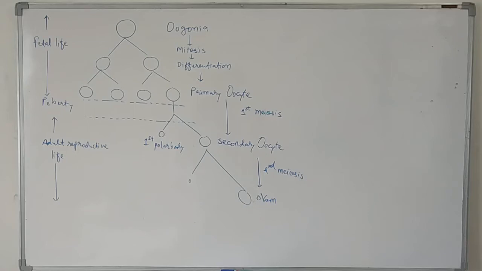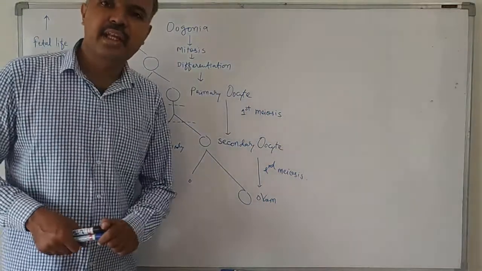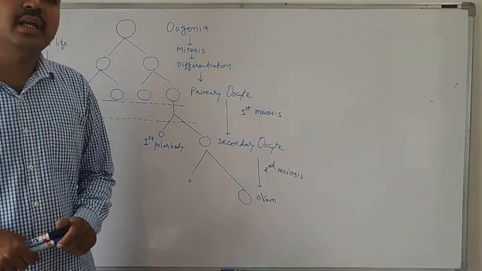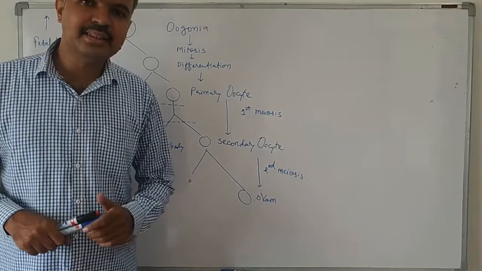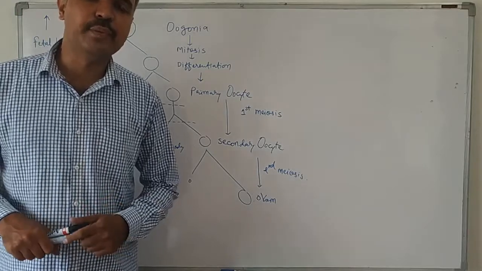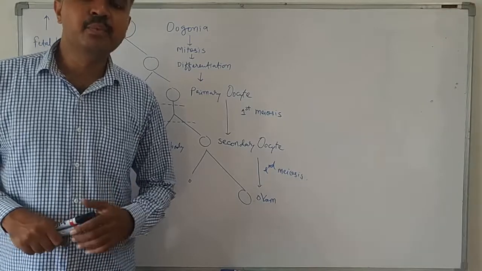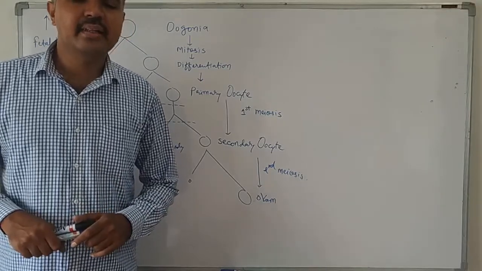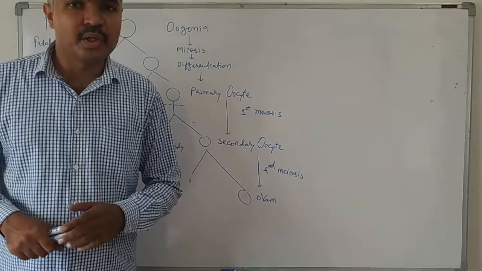Hello students, in the last video we were learning the process of oogenesis, and we said that oogenesis begins during the embryonic life of the female fetus, and soon after its beginning it gets arrested and remains in the arrested state for 13 to 14 years, and then it restarts when puberty is attained, and then the process continues throughout the reproductive life.